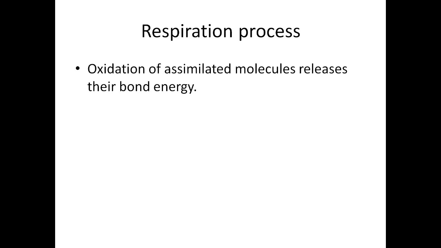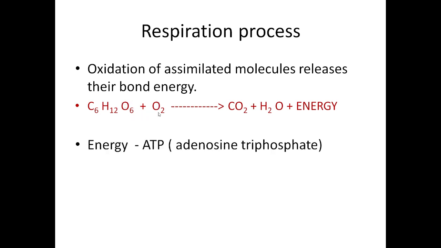Oxidation of assimilated molecules releases their bond energy. Assimilated molecules are nothing but the absorbed nutrients, and glucose is a simple molecule. The formula is C6H12O6. So glucose molecules combine with oxygen, a process called oxidation, and release energy. That energy is released in the form of ATP, adenosine triphosphate. This ATP is called the energy currency of the cell.